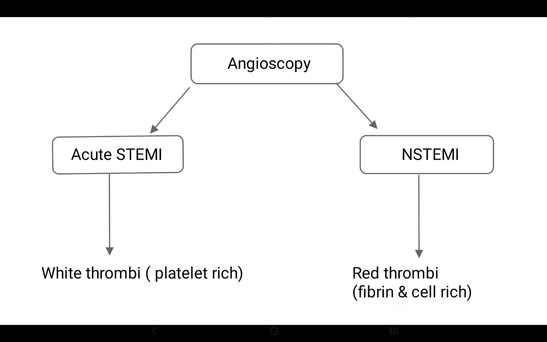On angioscopy, we employ different kinds of stains, and eosinophil blue stain is one of those stains. There are many other stains, and the thrombus is visualized after staining it. So the visualized thrombus appears to be white in acute STEMI, and it appears to be red in NSTEMI. This is a contrasting feature on angioscopy.